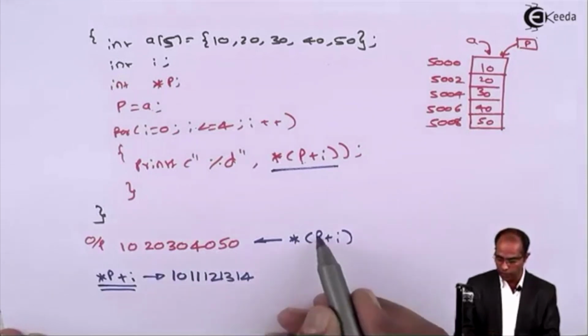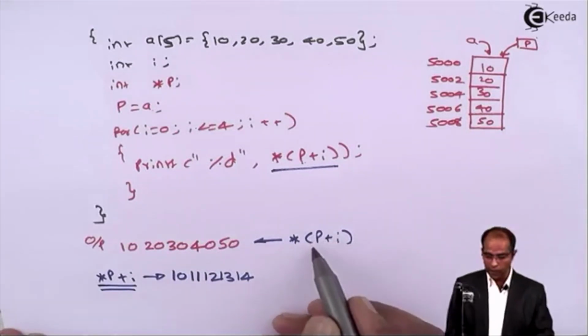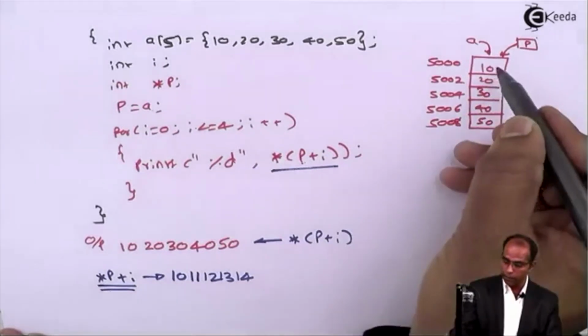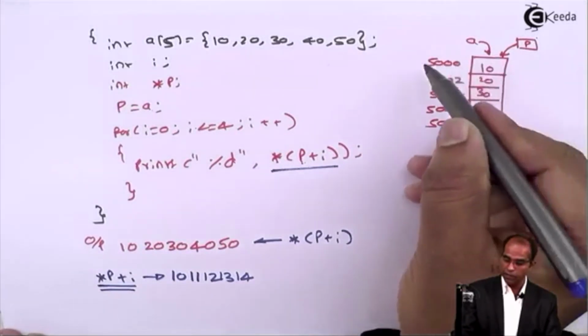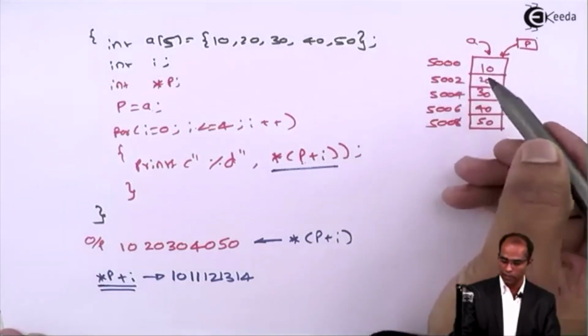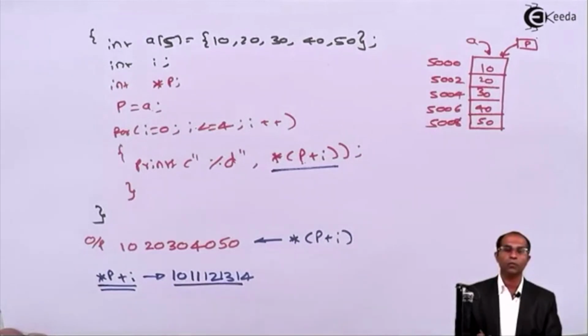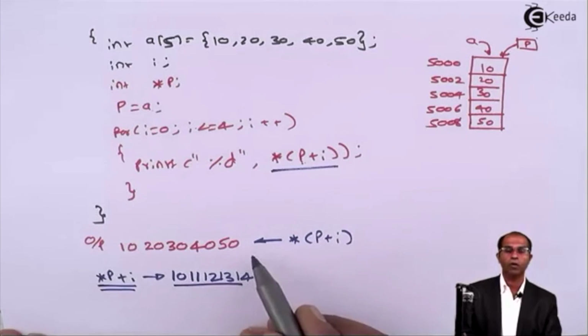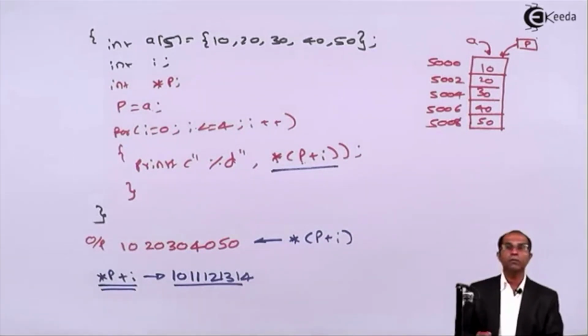But if I write *p without these brackets, the base element of the array is added with the value of i: 10 plus 0, 10 plus 1, 10 plus 2, 10 plus 3, and so on. You will get this particular output. So as per arrays, this is the output I am supposed to get. This is how we use pointers and arrays.